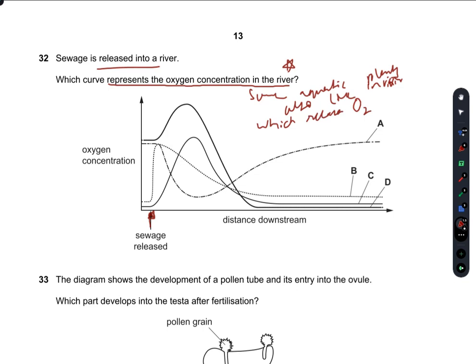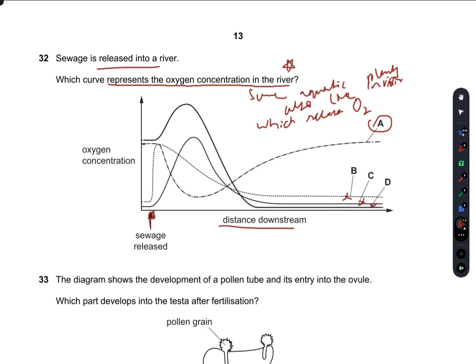So B, C, and D are incorrect because the oxygen concentration increases with the distance downstream. So A is our right answer.